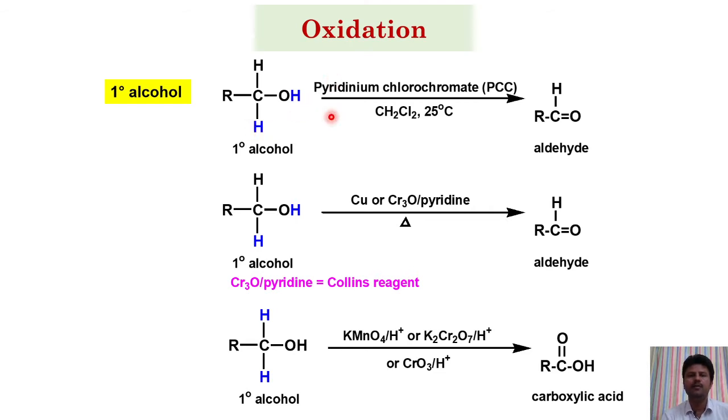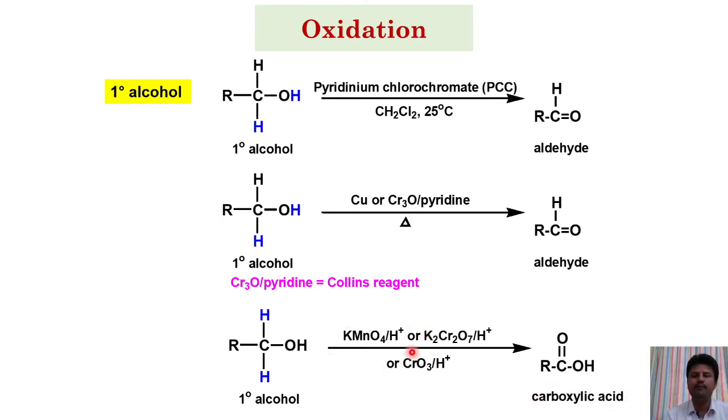See, if you use PCC, pyridinium chlorochromate, or CrO3 pyridine, this is Collins reagent. If you use pyridinium chlorochromate or Collins reagent, primary alcohol will be converted to aldehyde. If you use KMnO4 or K2Cr2O7, primary alcohol oxidizes to carboxylic acids.